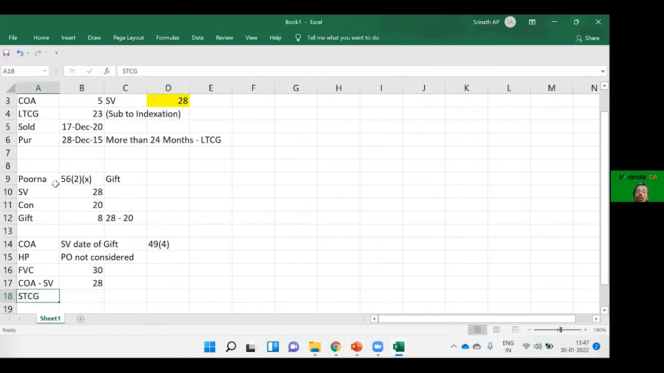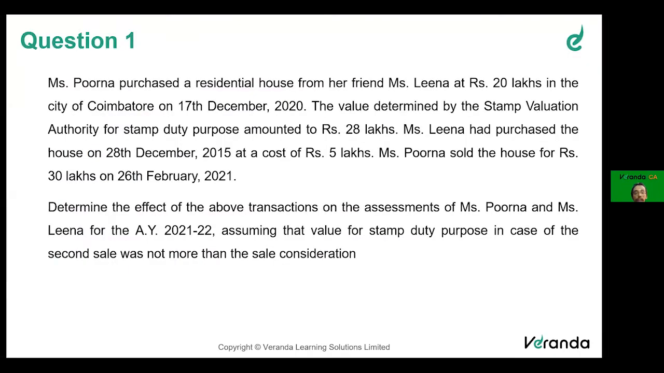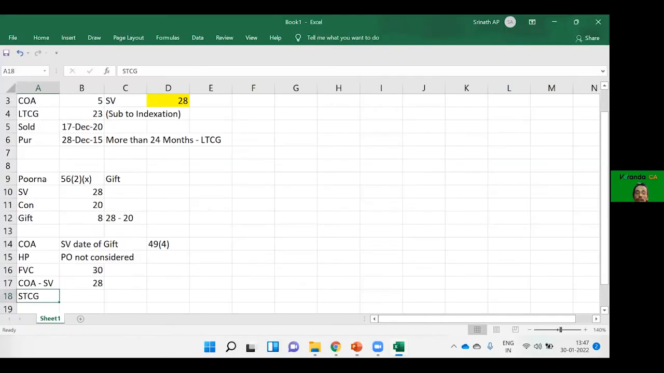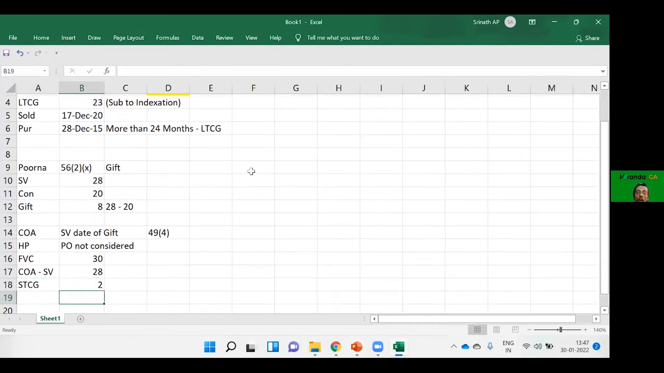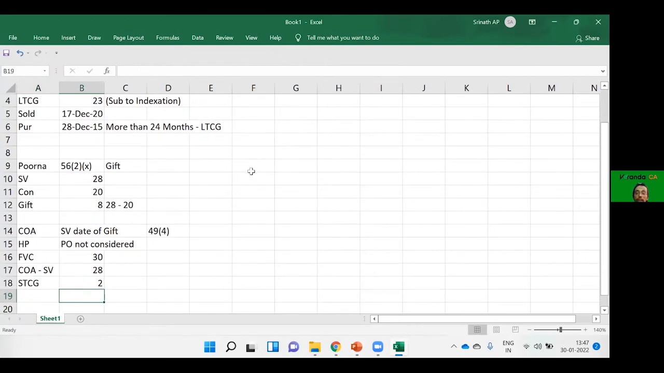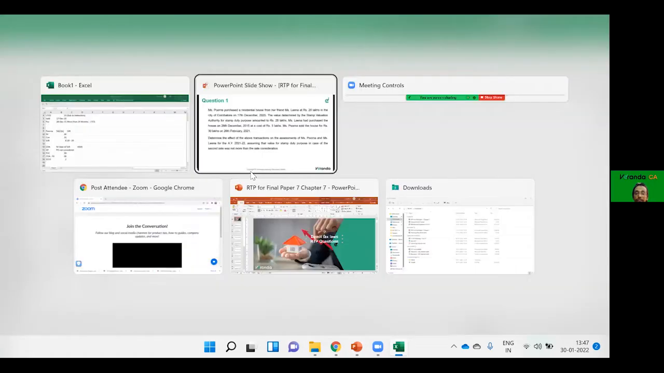Here we will have short-term capital gain. Why? Please see here, friends. Acquired in December 2020, sold in February 21. Not even 1 year. It is held for less than 24 months. Therefore, it will be short-term capital gain. How much? 2 lakhs will be the short-term capital gain.